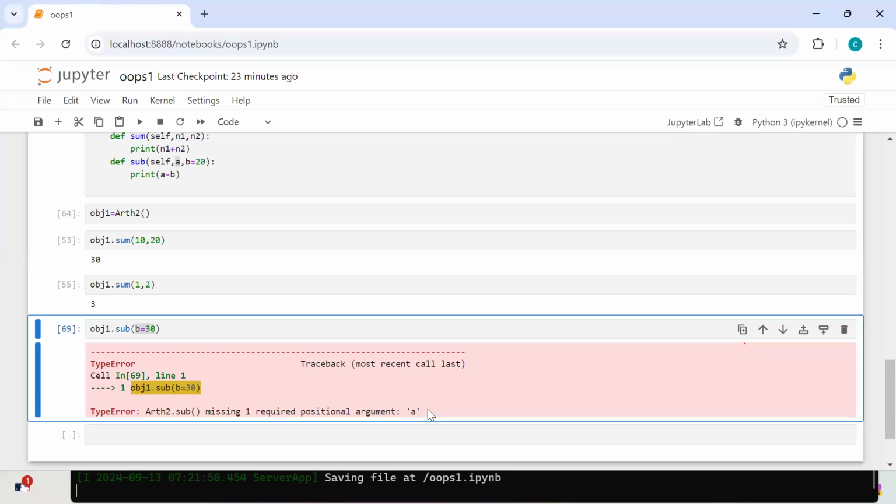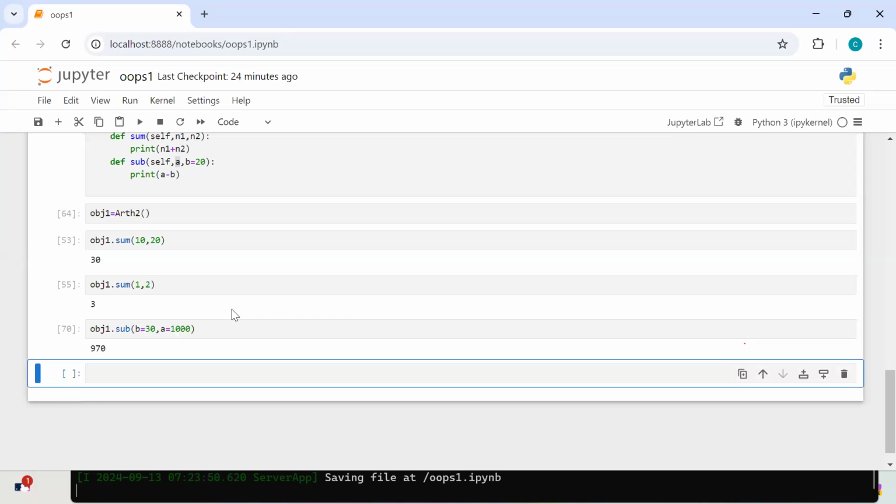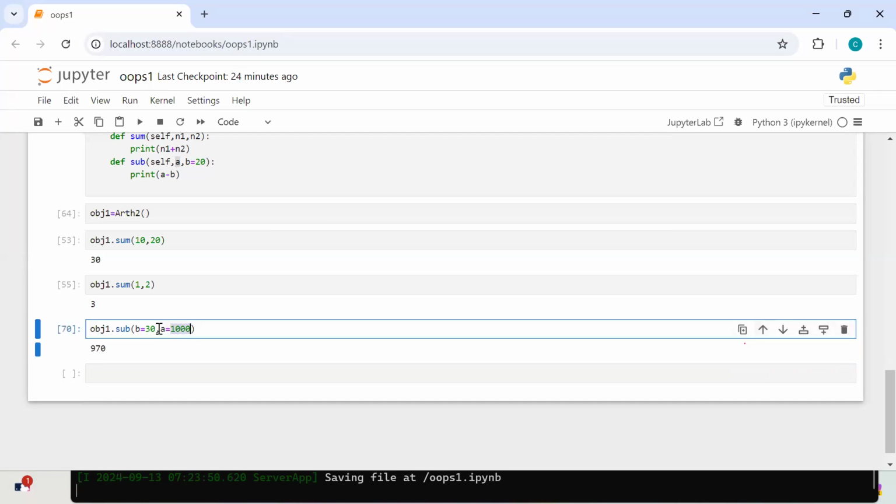Yes or no? Missing one required positional argument A or not. Okay. Now, if I write like this, valid or invalid? Valid. If I write like this, valid or invalid? 100% valid or not? Okay, if it is like keyword arguments, order matters or not? No. Okay, you can pass how you want.